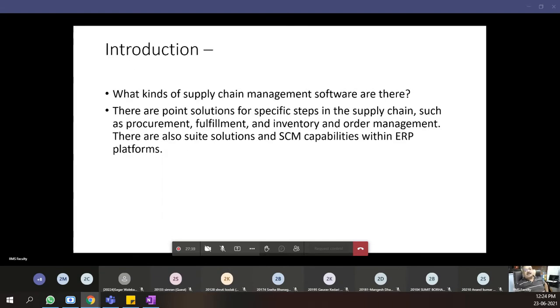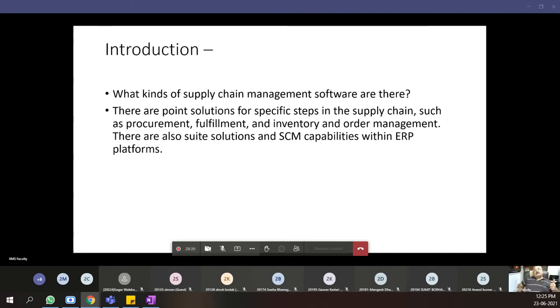So what kind of supply chain management software is there? There are point solutions for specific steps in the supply chain, such as procurement, fulfillment, and inventory and order management. Remember, supply chain management has many functions, okay? One of the main functions of supply chain management is procurement. So we have different software packages for different supply chain management functions. There are solutions for procurement, there are solutions for fulfillment. There are solutions for customer relationship management. There are software packages for inventory management. There are software packages for order management or order processing.